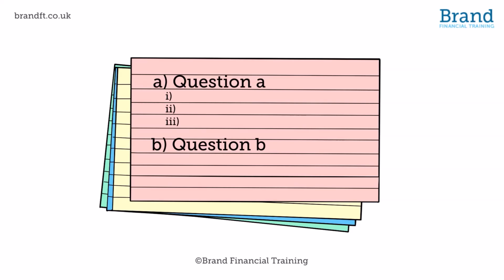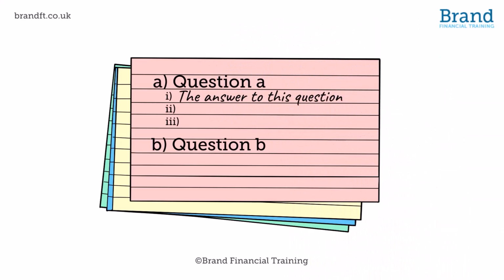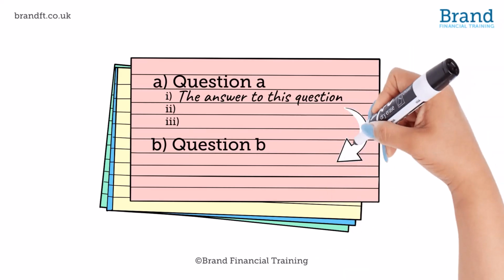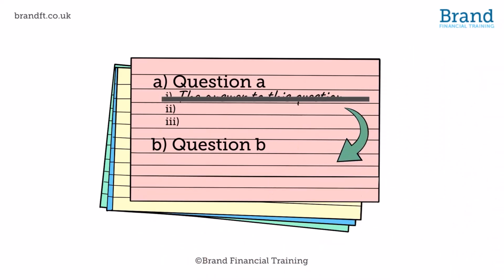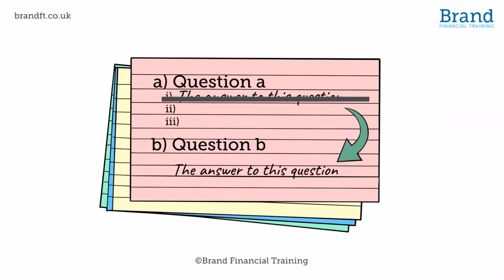Remember as well that a full answer has to be given to each question part. You can't write "refer to answer X". For this reason, it's best to read all of the questions before you start answering to make sure you don't accidentally start answering part B in your answer to part A and have to write your answer out again.